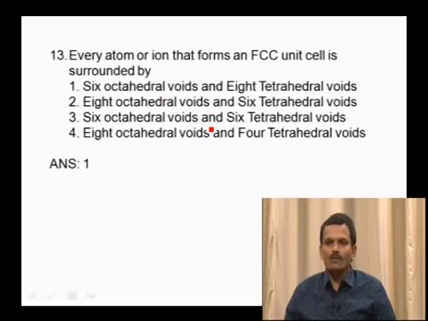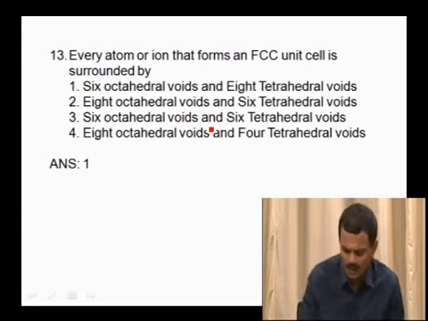And now coming to the next question. See, every atom or ion that forms an FCC unit cell is surrounded by. The options are: first, 6 octahedral voids and 8 tetrahedral voids; second, 8 octahedral voids and 6 tetrahedral voids; third one is 6 octahedral voids and 6 tetrahedral voids; fourth one is 8 octahedral voids and 4 tetrahedral voids.